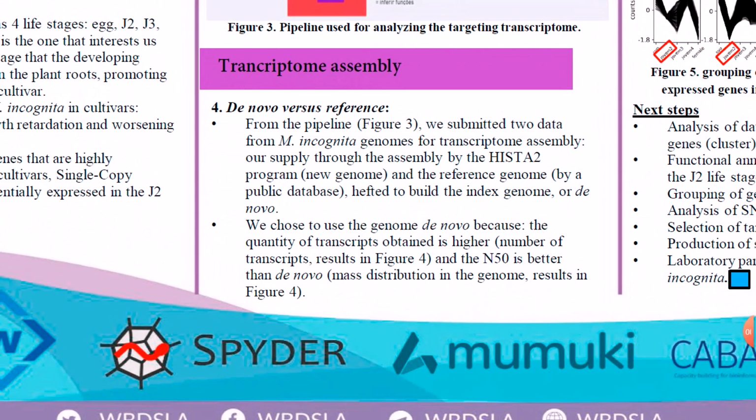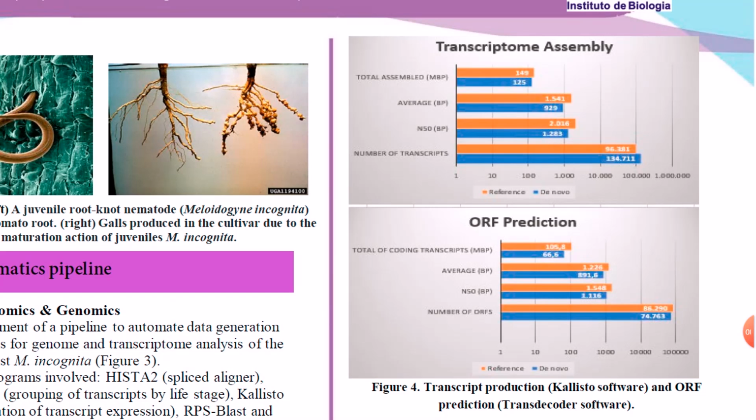Among the main results, we initially evaluated the transcriptome assembly using the reference genome in comparison with the de novo strategy. In order to decide which genome to use, we compared some metrics, such as the number of coding transcripts detected and the value of N50, which can show us the amount of proteins produced during the nematode's life stage and the quality of assembly of each genome, respectively. We concluded that the reference genome would be the best choice for our further analysis, since this one presents the higher value for both parameters, as you can see in Figure 4.